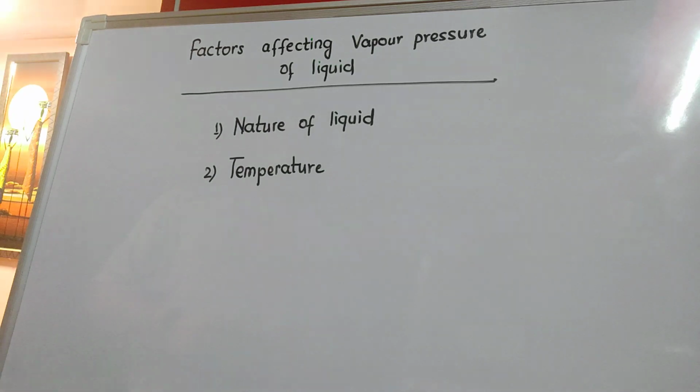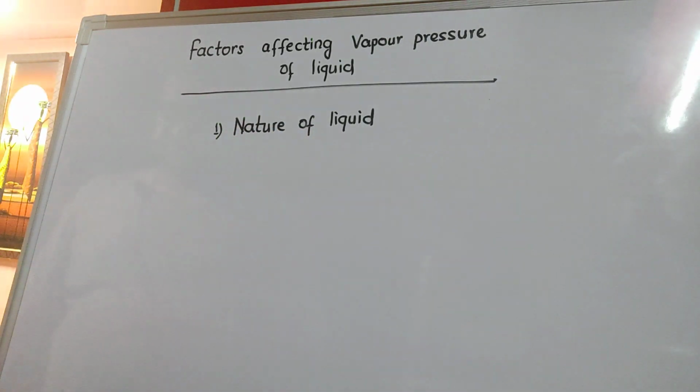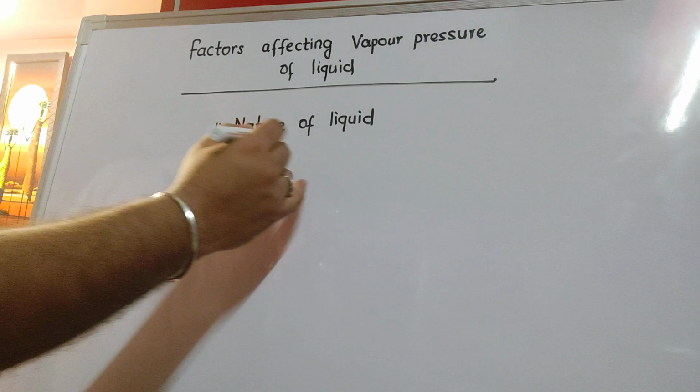So, the two factors which affect the vapor pressure of liquid are number one, nature of liquid, and number two, the temperature. Now, let us first talk about how nature of liquid is going to affect the vapor pressure of a liquid. So, at first, we will categorize the liquids on the basis of its nature into two types.